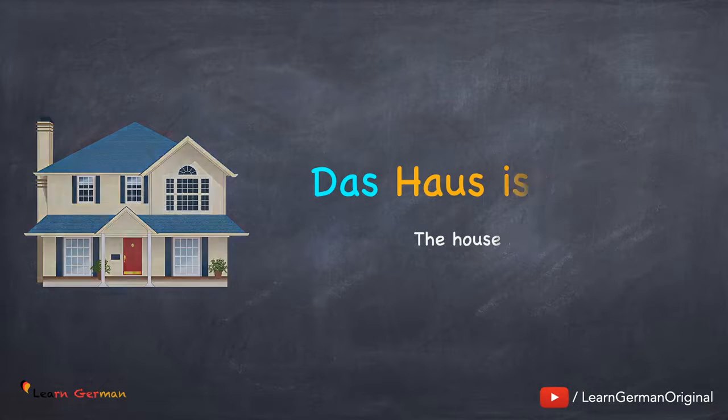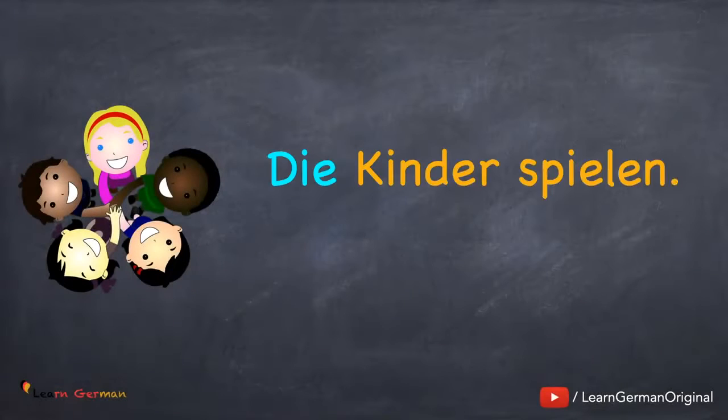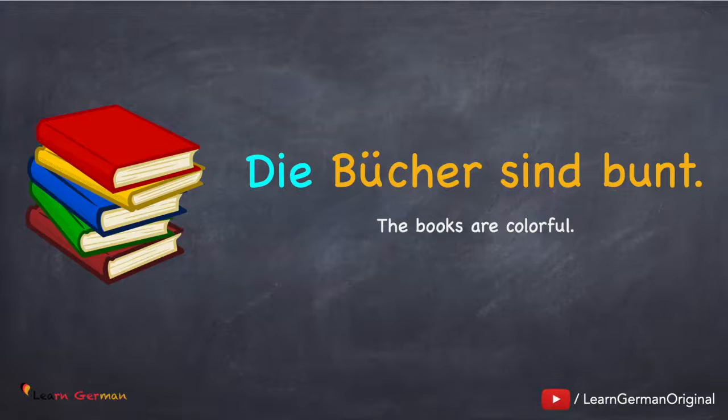Let's look at the plural article. Die Kinder spielen. Similarly, the next sentence. Die Bücher sind bunt. As you can see, the article for plural is the same as that for feminine. Die.